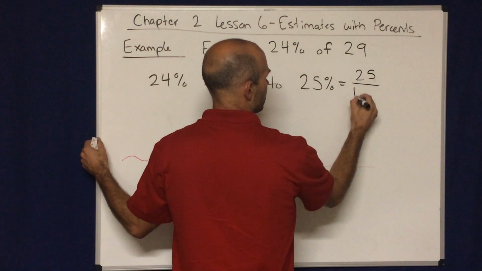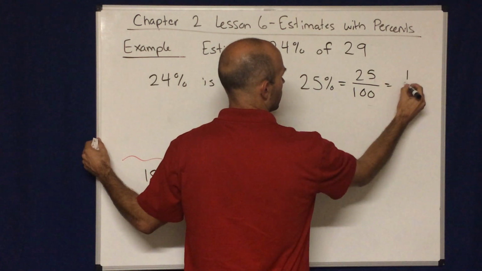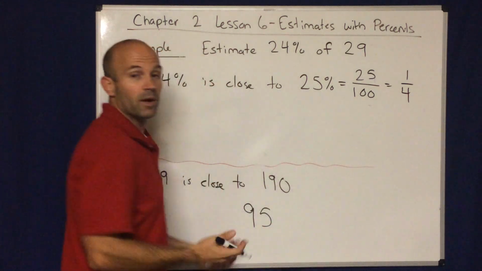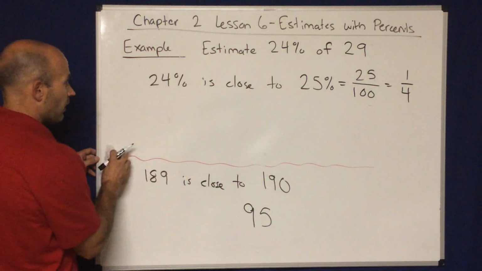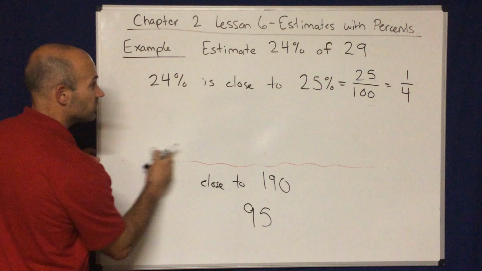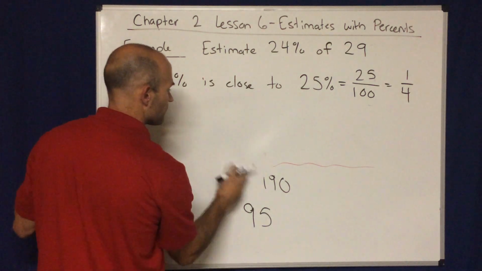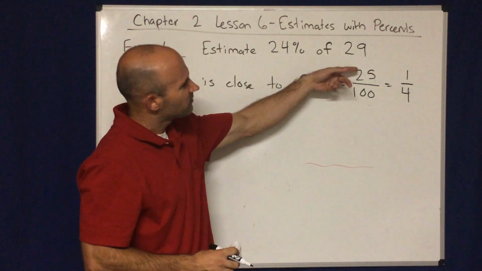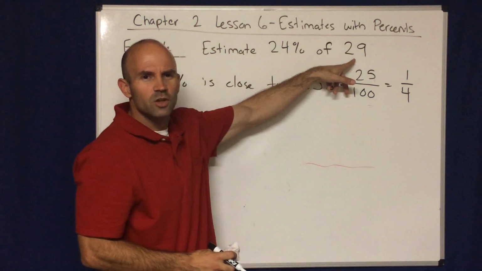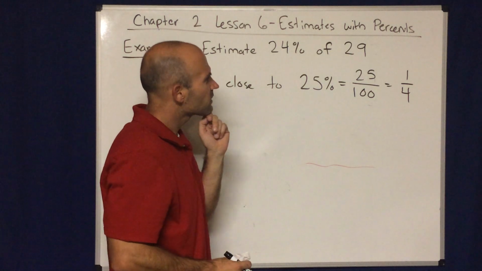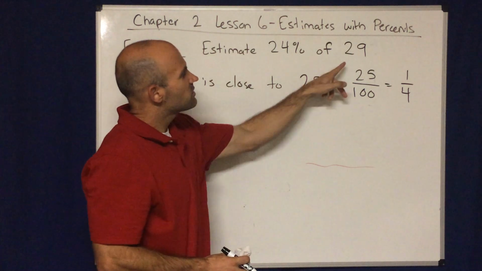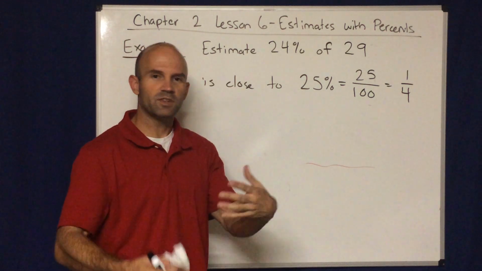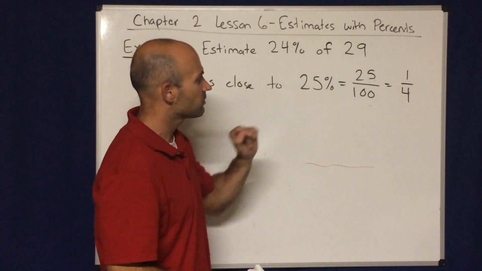So 25% would be 25 over 100, and that fraction reduces to 1 over 4. Again, if you could jump from 25% to 1/4 right away, then do it. So now I'm going to do 25% of 29. But is there a number that's close to 29 and a bit easier to work with here? I can see one person saying 30. 30 is a multiple of 10, and we're used to multiples of 10 being somewhat easier to deal with than, say, 29.